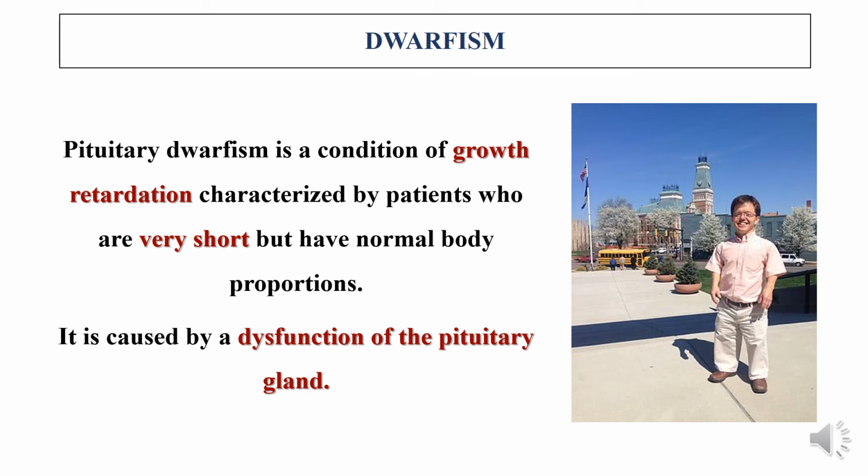The first and foremost hormone is the growth hormone, then adrenocorticotrophin hormone, thyroid stimulating hormone, prolactin, follicle stimulating hormone, and luteinizing hormone. These are the six hormones. In particular, with dwarfism, the first hormone is the growth hormone. If there is a malfunctioning of the anterior pituitary lobe, then there will be a deficiency of growth hormone. In this condition, a disorder known as dwarfism arises.